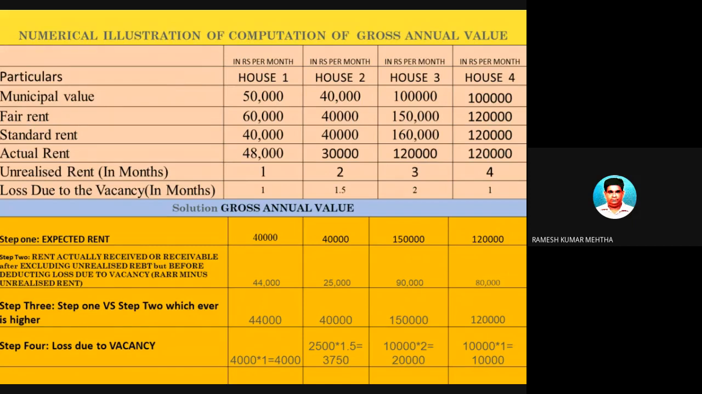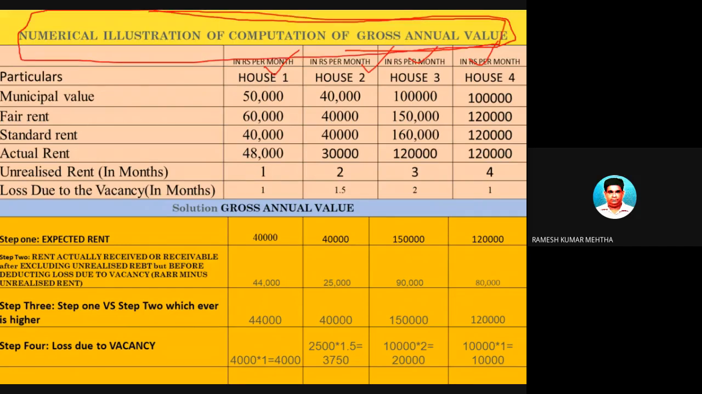So Mr. X is there. He's having 5 house properties, out of which 4 house properties' data is given and it has been let out. And you are asked to find out the gross annual value. Let's do the gross annual value for the first house. Only concentrate on the first house.